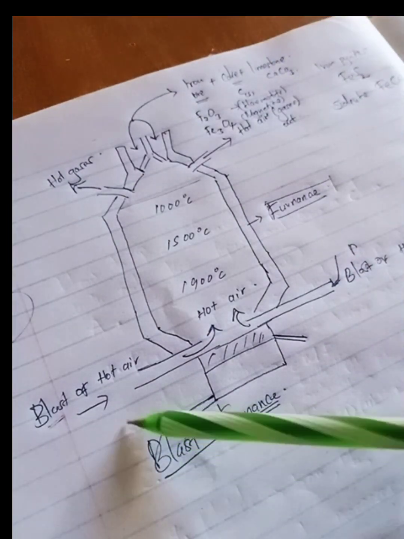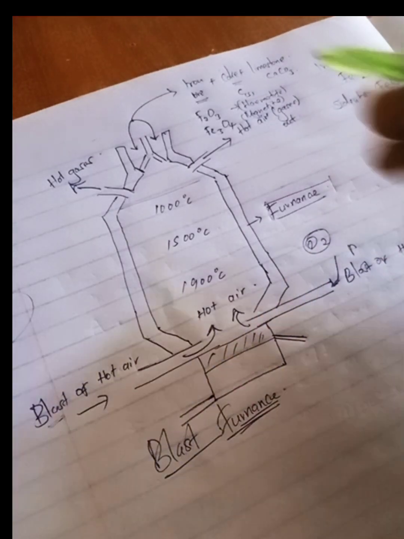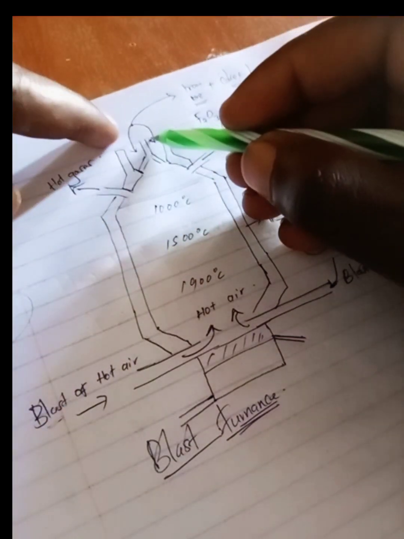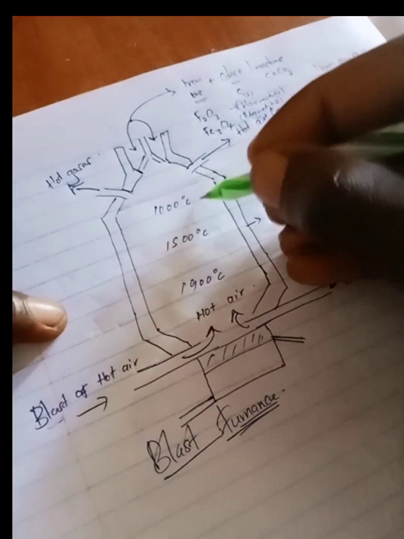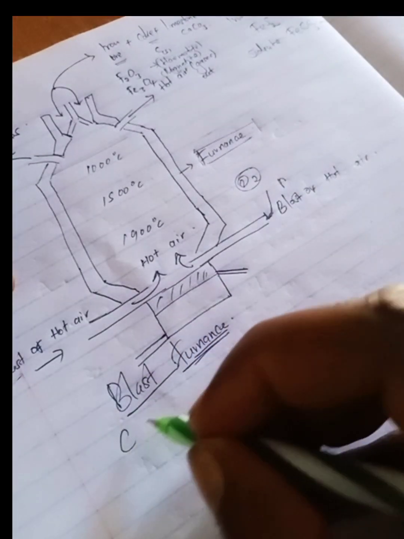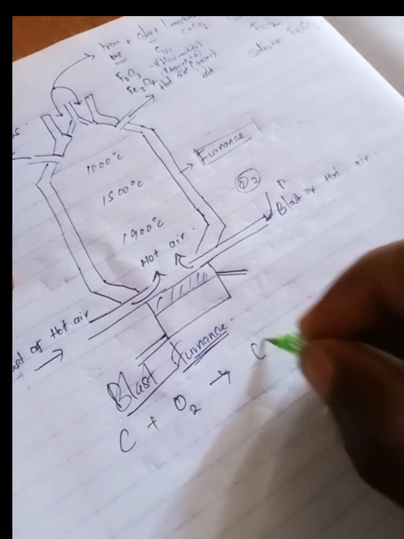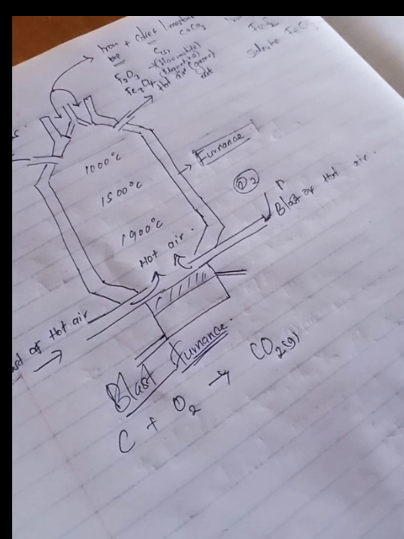Now, in this furnace, remember what I said, we are forcing hot air to enter into this furnace. That means hot air, it has oxygen in it. It has something we call oxygen gas. And coke, remember we said these are solid substances. So when we inject them, they start moving down. We shall find that our carbon will react with oxygen. So our first reaction at the base of this furnace will be carbon plus oxygen, and this one will give us carbon 4 oxide as a gas, right?